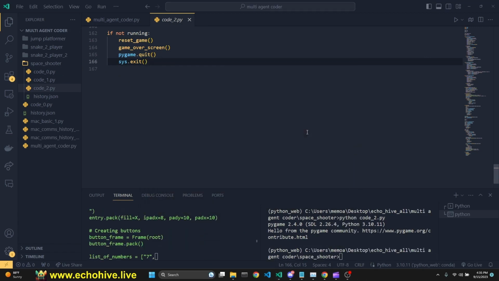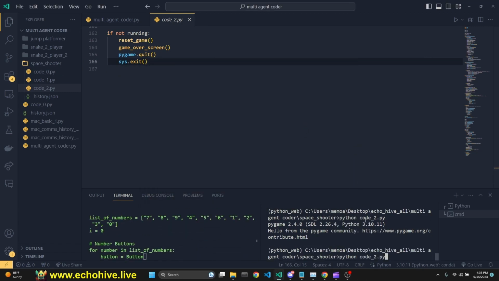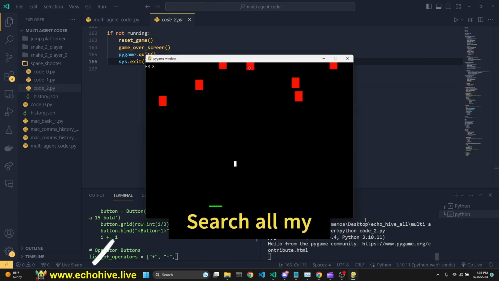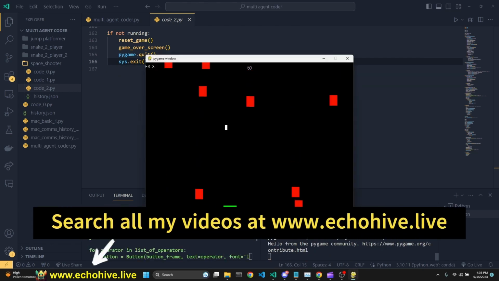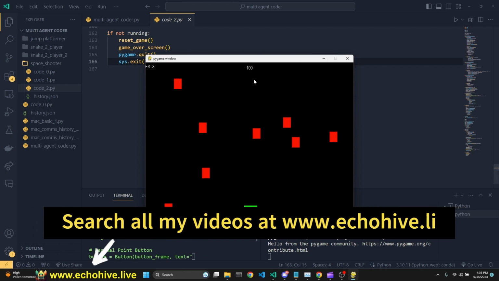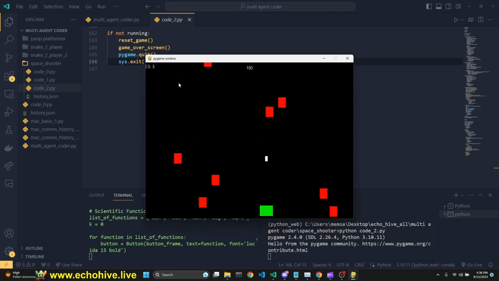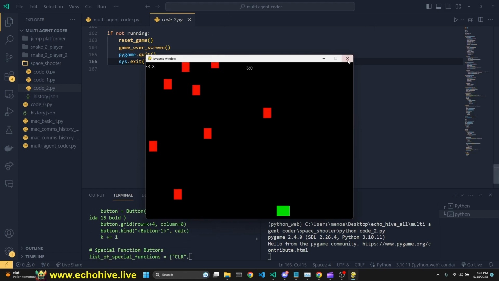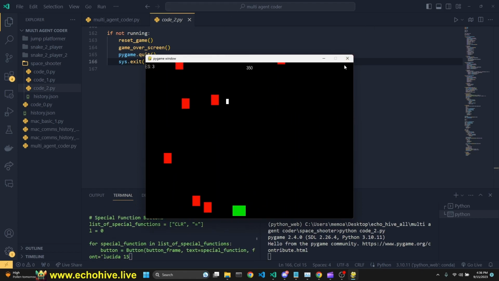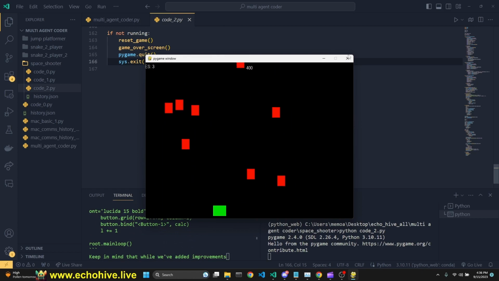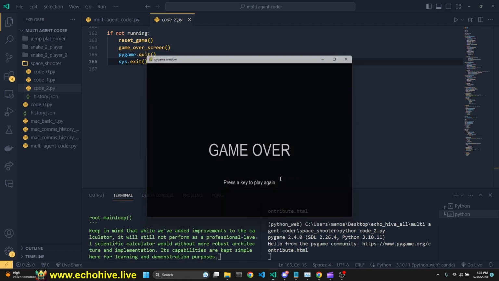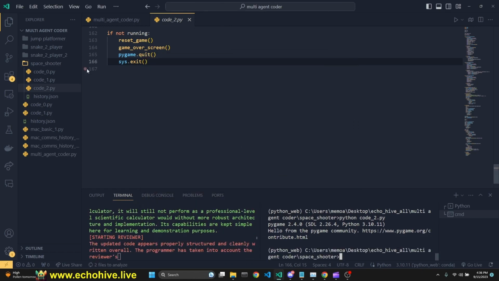And this time we actually, oh, game over. Okay, so we did a game over screen, which is nice, but it also is actually keeping track of the score. I don't know if you see in the middle, and we have lives that is present over here, which is off to the side. But anyway, so this is how it works, and the bullet actually goes through enemies once it hits. And it says press a key to play again, but it shuts off.